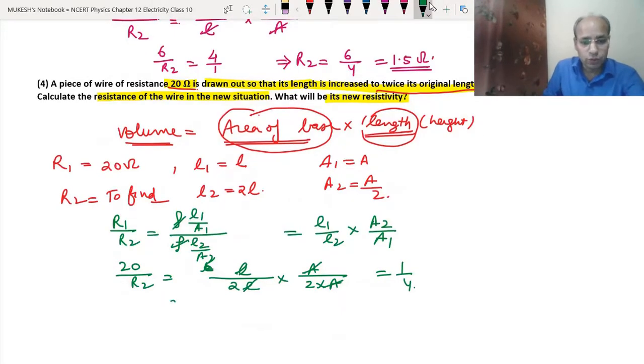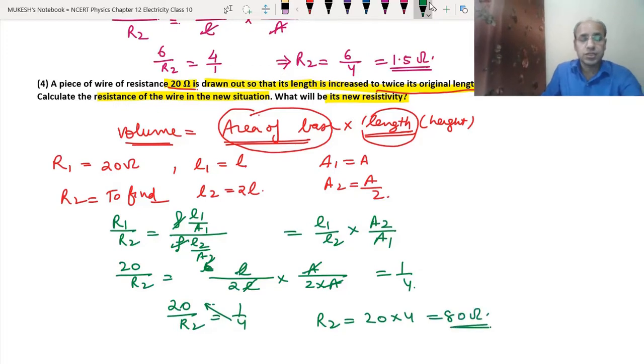So we got 20 upon R2 equals 1 upon 4. We cross multiply, so R2 equals 20 into 4, that means 80 ohm is the new resistance. So if we make the wire thin and the length is increasing, the resistance will increase. In this case it has become 80 ohm.